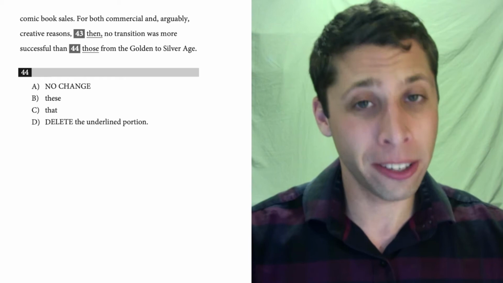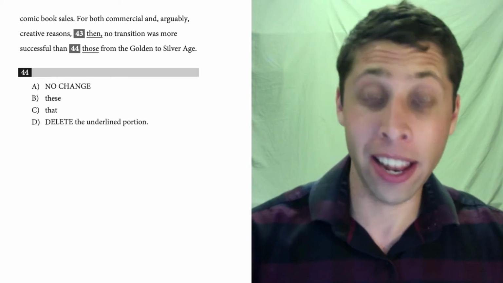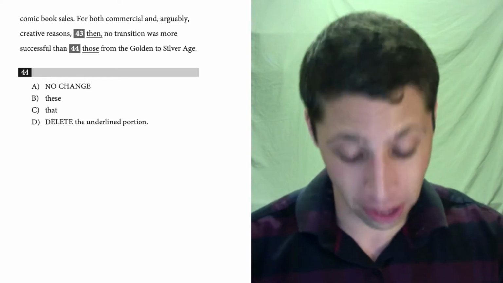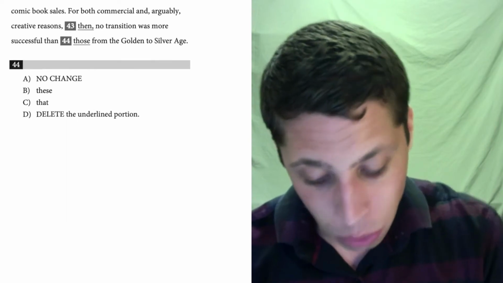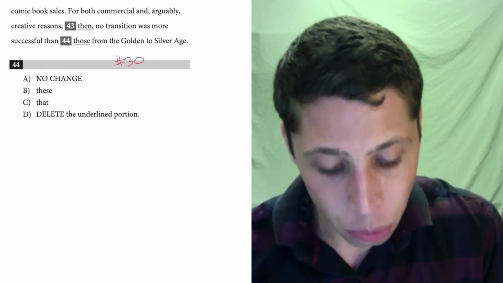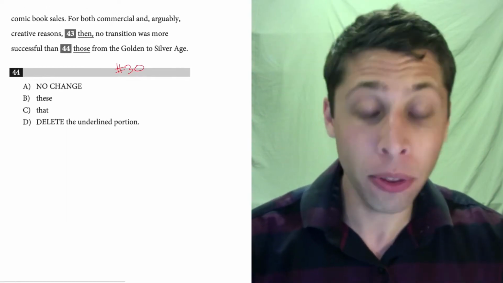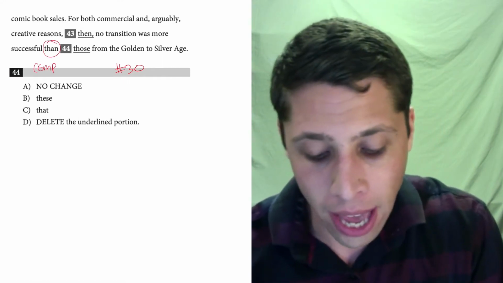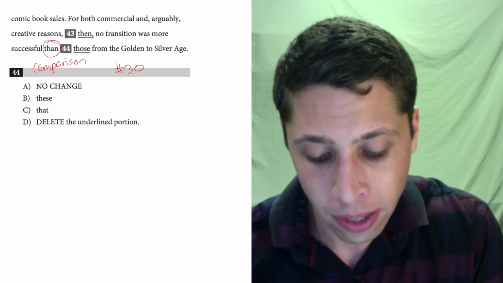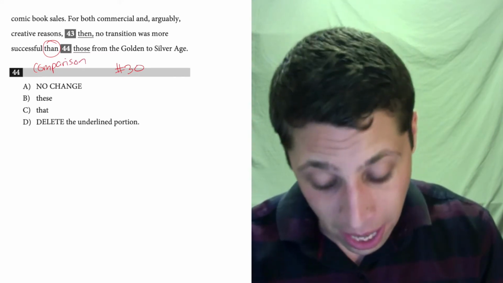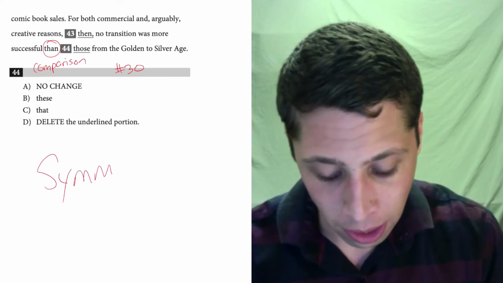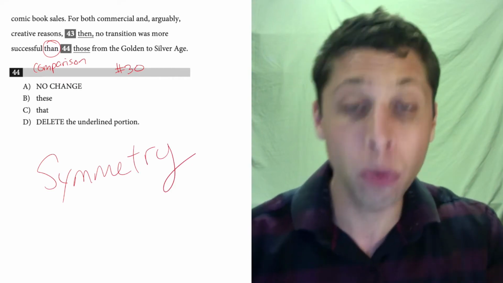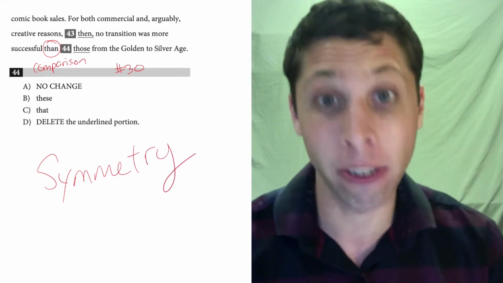If you use the answer choices to predict the question, then number 44 should actually look really familiar. It's very similar to number 30, which we saw earlier, and both of them included the word "than," which tells us we're making a comparison. Thus, we need to think about symmetry. Are we comparing two things that are actually comparable?